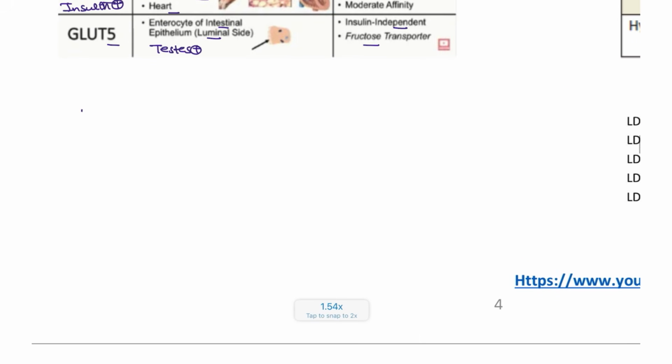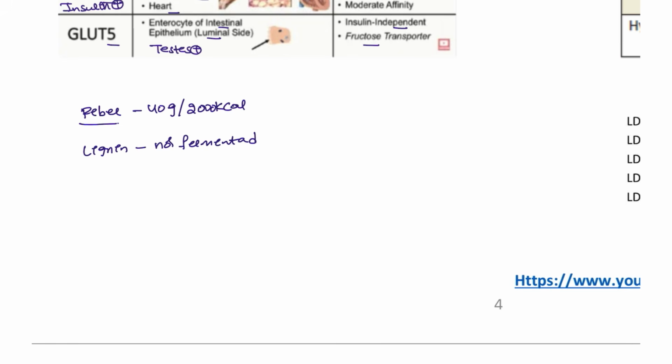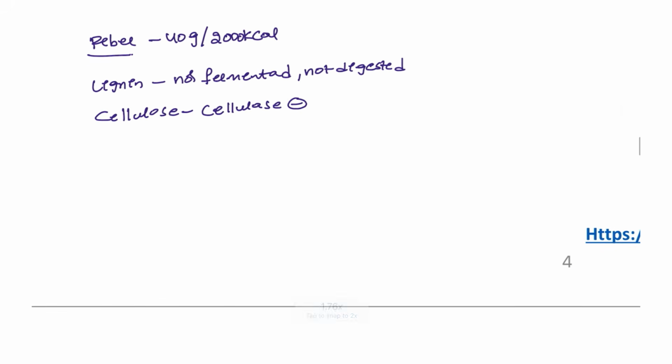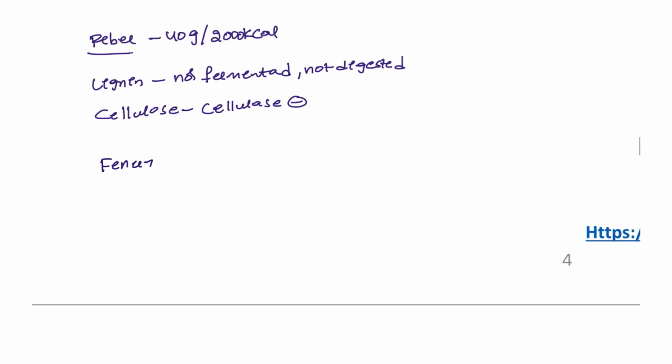Alright, next fiber. So fiber, mostly we have to take 40 grams per 2000 kilocalories. Lignin is not fermented, not digested. Same as cellulose, it is also not digested because our body does not have the cellulase enzyme. Okay, we have some of the fenugreek, this is the best.